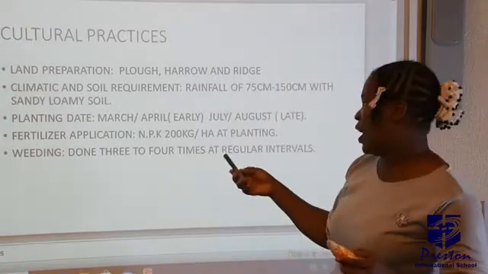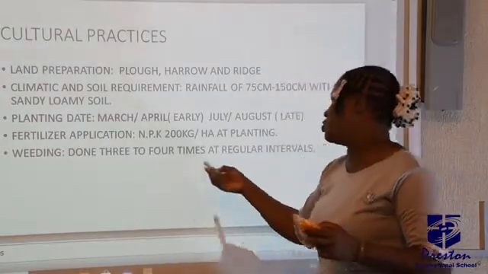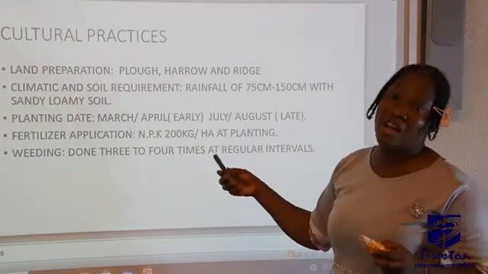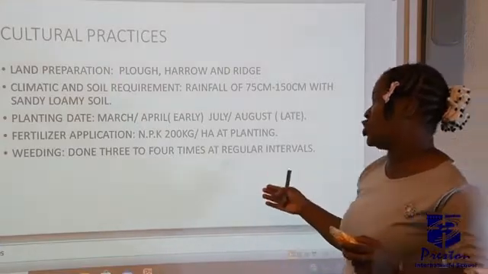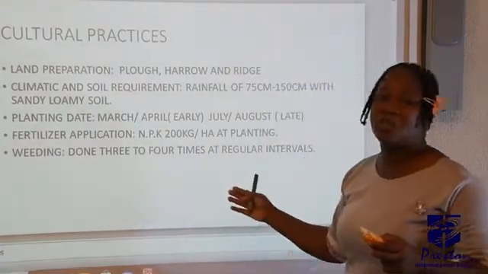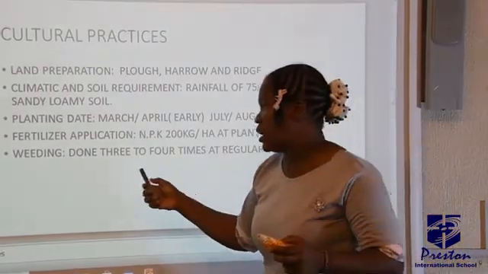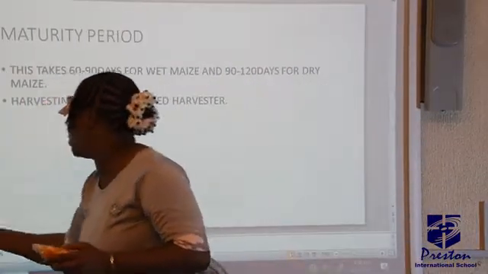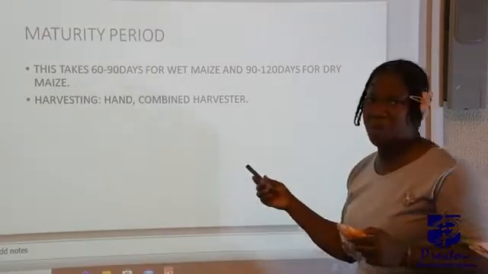Now, weeding. Weeding is also very, very important. You do this 3 to 4 times at regular intervals so that there will not be competition between your crops and the weeds. Now, the next one, we want to look at the maturity period.